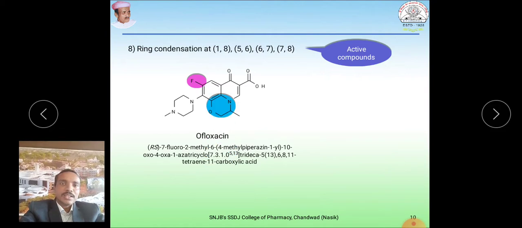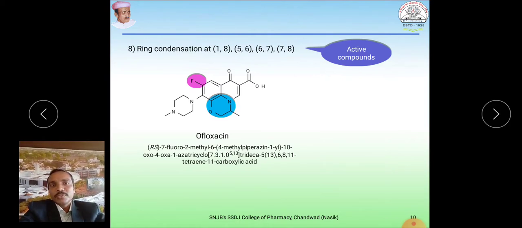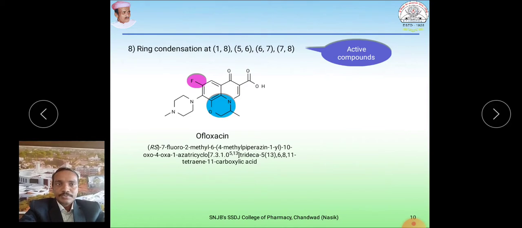You can see this ring condensed, in blue color. Likewise you get a number of molecules by ring condensation at 5,6, where we can substitute one more ring. We can go for 6,7 ring condensation as well, and 7,8 and 1,8. That is the one example you can see on the screen.